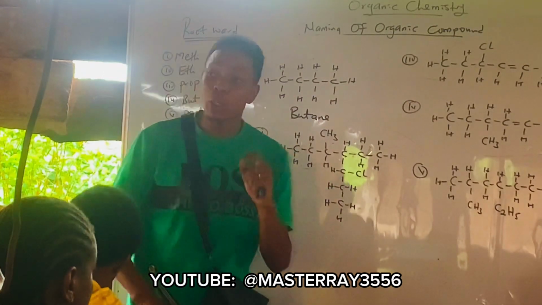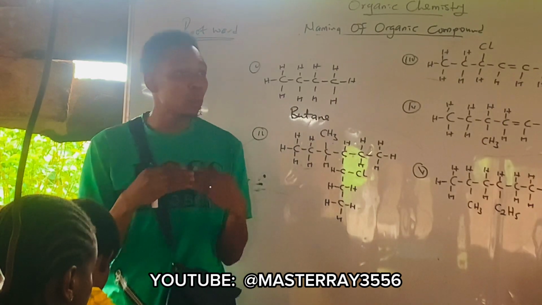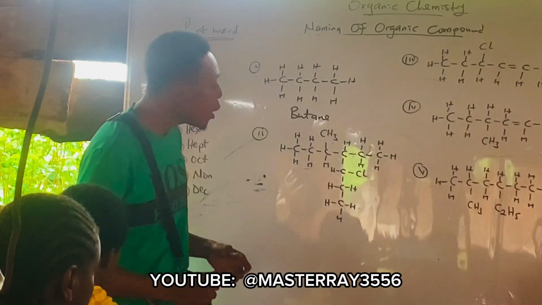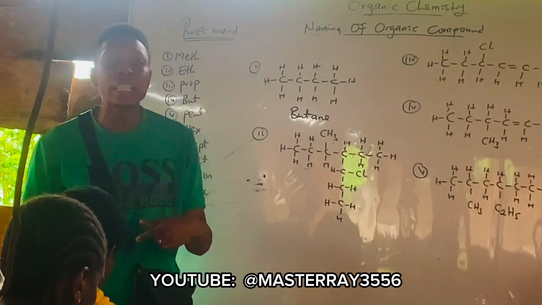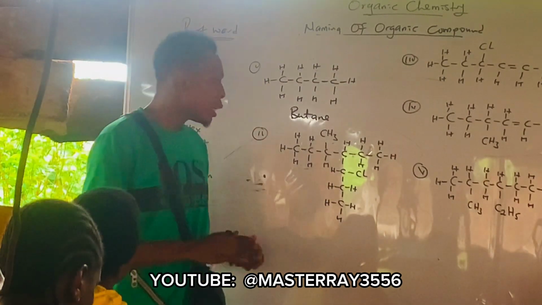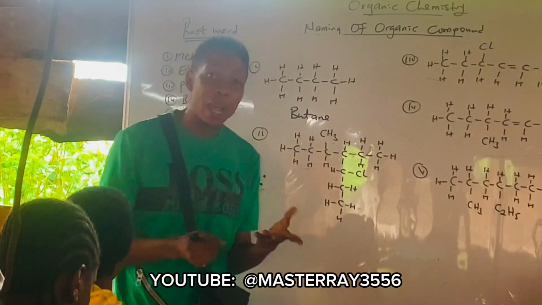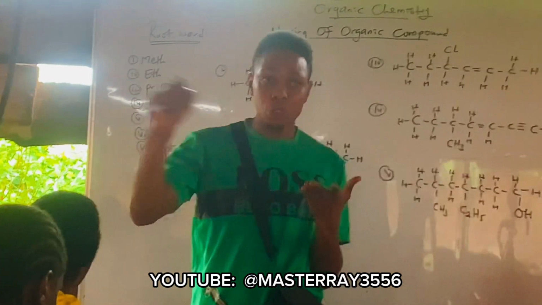Now, like what I told you guys yesterday, there is what is called catenation. Catenation means what? The linking of carbon atoms together. Now, when you are counting the longest carbon chain, you are not counting the hydrogen, you are counting the what? The carbons. Are you following? Now, like what I told them yesterday, we have long chain, we have straight chain and branched chain.